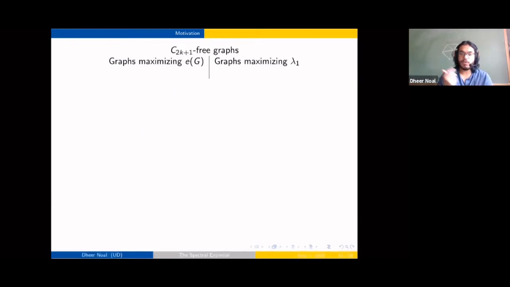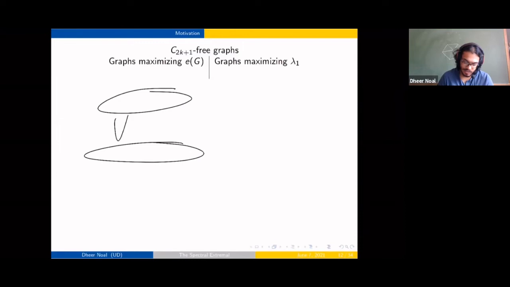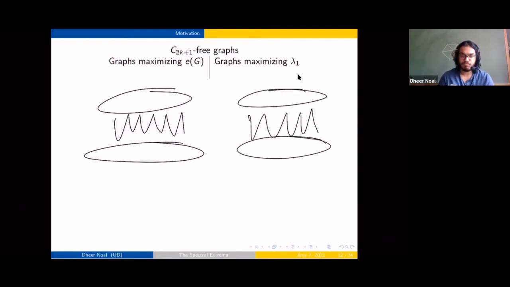When we're forbidding odd cycles, so forbidding triangles or a pentagon or something else like that, the extremal graphs look like balanced bipartite graphs. For the edge case, and for the spectral radius question, it turns out it's the same. It's again the same graphs. So coincidentally, again, Turán graphs give you that the extremal graphs are the same. So maybe these problems are related to each other.